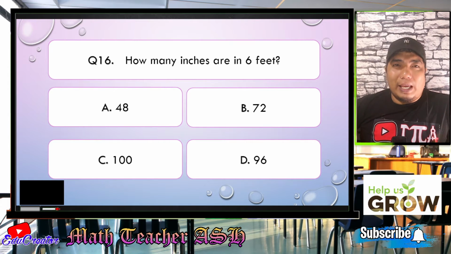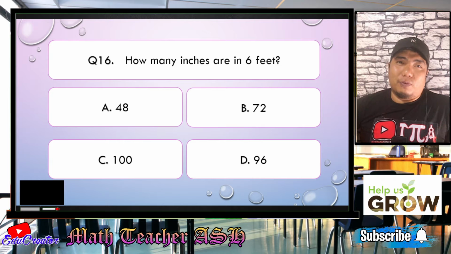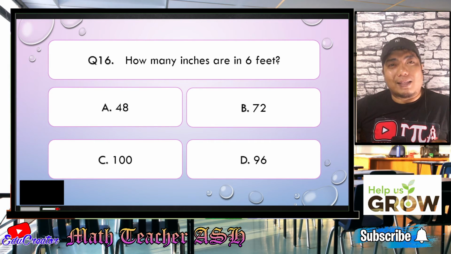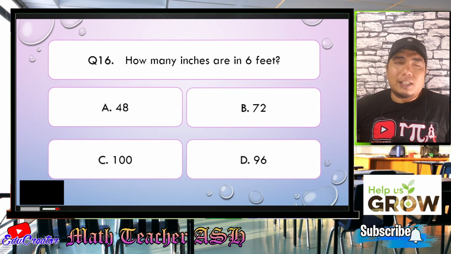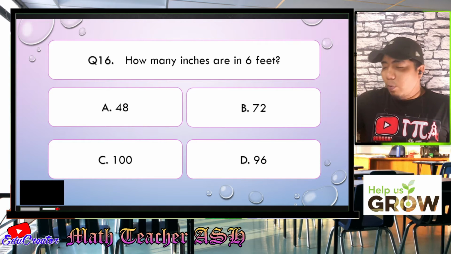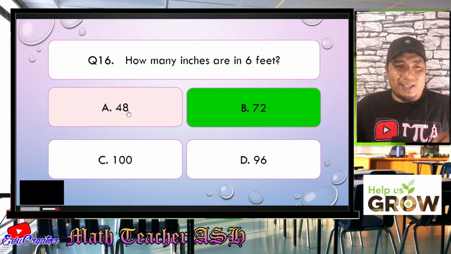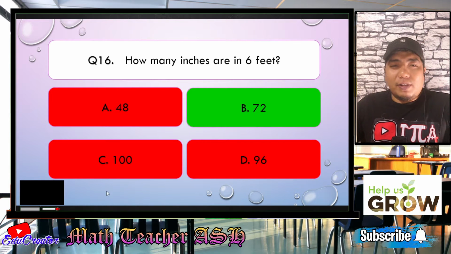All right, math learners, in answering this one, you should know the conversion factor between inch and foot. For 1 foot, there are 12 inches. So if you are asked, how many inches are there in 6 feet, you just need to multiply 6 by 12. So 6 times 12, and when you multiply 6 times 12, the correct answer is very good, letter B. All right. Easy, right? Very easy, my dear math learners.